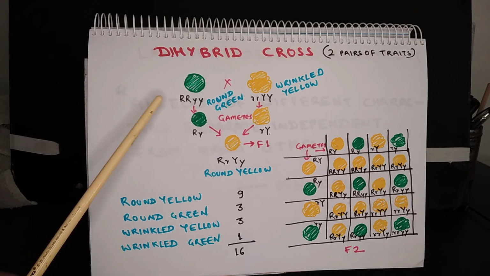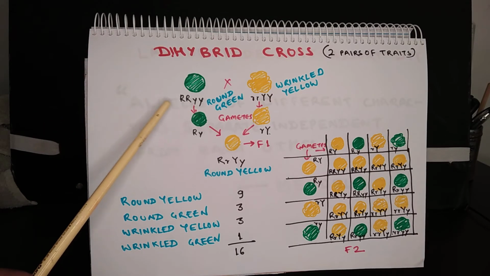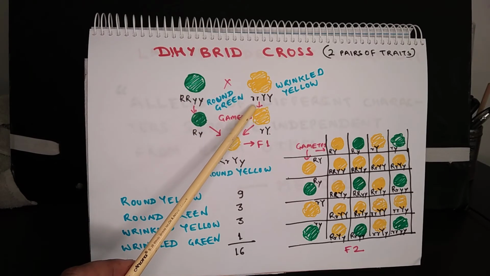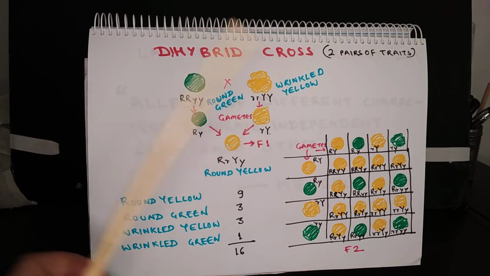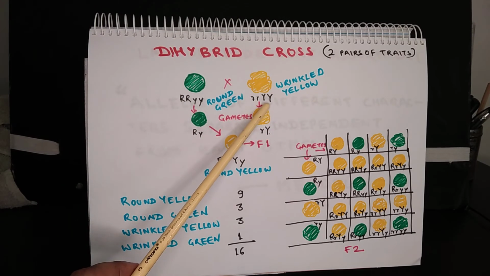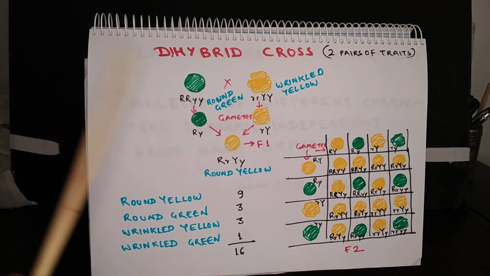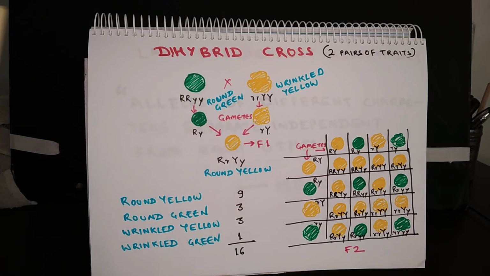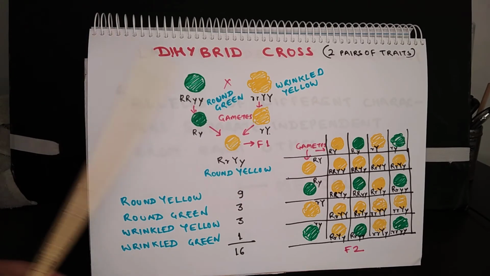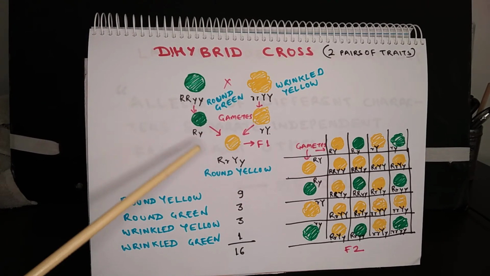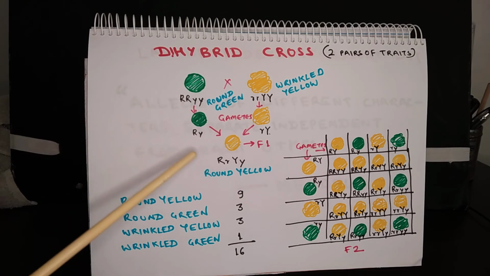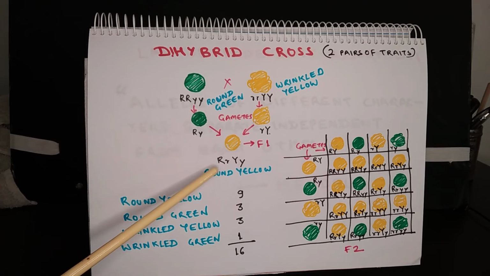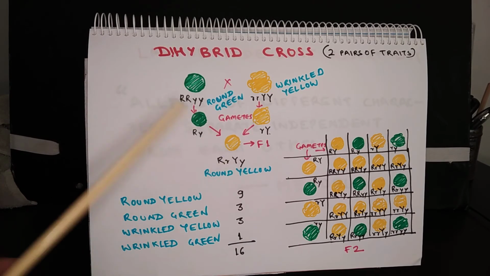The round character was dominant, so it was represented by capital R, and the wrinkle character was recessive, so represented by a small r. Yellow color was dominant and it was represented by capital Y, and green color was recessive, so it was represented by small y. Mendel cross-pollinated these plants to see what happened. In the F1 generation, all the plants produced round and yellow seeds, and the genotype was capital R, small r, capital Y, small y.